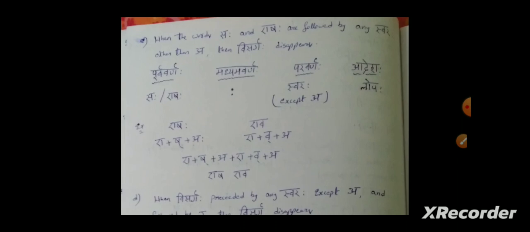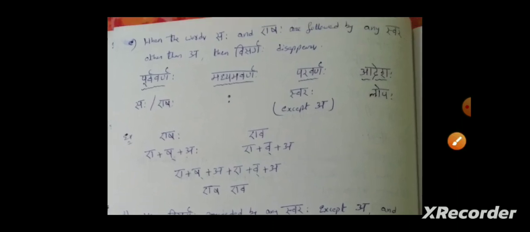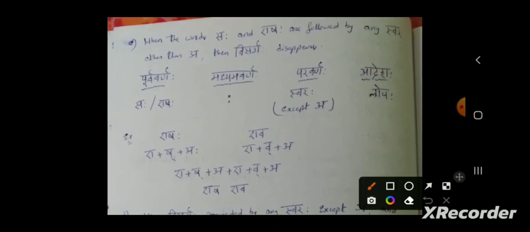The third condition is, see this, when the words saha or yeshaha are followed by any swara other than a. When saha and yeshaha are followed by any vowel other than the letter a, then visarga will disappear. Understand this with this table.